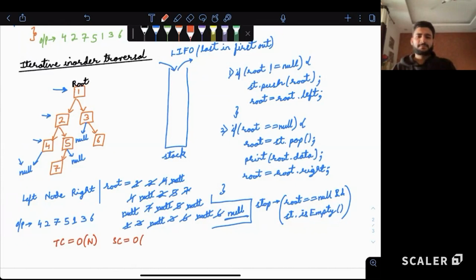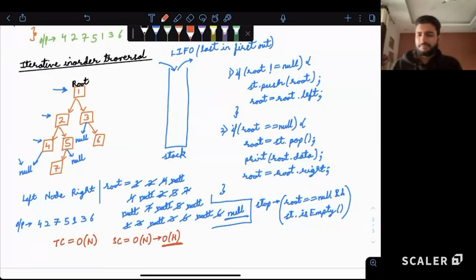We are using a stack space. What is the space complexity that we are using? Correct. In the worst case, it can also become order of n. In the worst case, we can also store all the elements in the stack. But if we look at it in terms of the height of the tree, can we say the space complexity is not order of n but order of height?